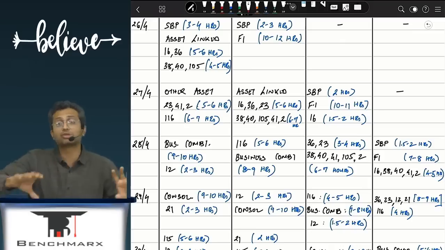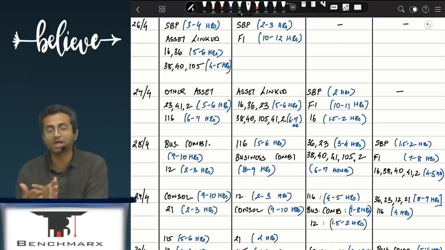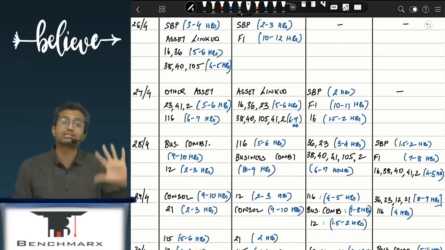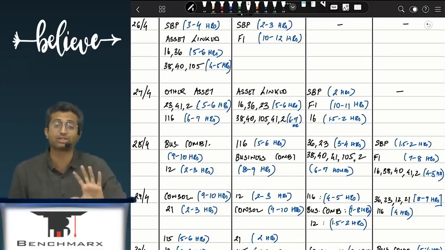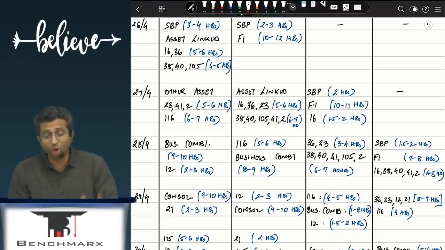Questions like business combination or consolidation might not necessarily get over within that threshold, and hence you will have to compress the other questions in order to complete them. Do not address the big business combination or consolidation questions at the beginning, because you will end up investing a lot of time, and God forbid if the balance sheet does not tally, that will be quite a difficult problem for you to address.